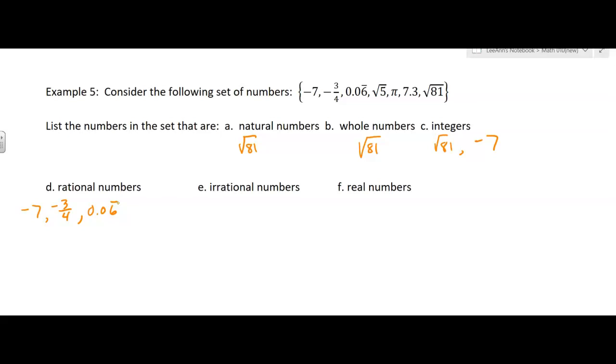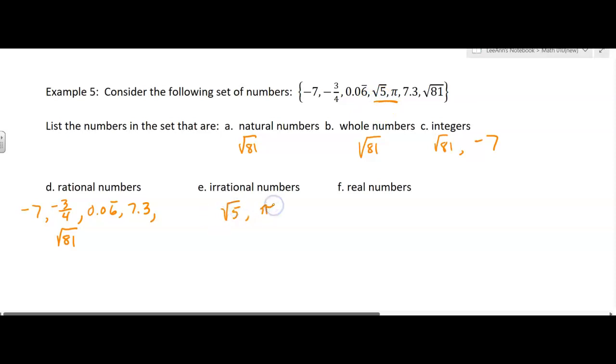Goes on and on and on. Doesn't repeat. Doesn't terminate. 7.3, though, that's rational. That's a terminating decimal. And then you have the square root of 81. So those are all rational numbers. Irrational numbers, well, anything that wasn't rational was irrational. So those two right there, the square root of 5 and pi.